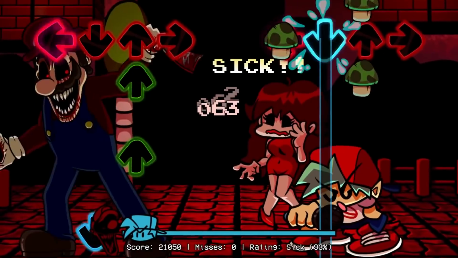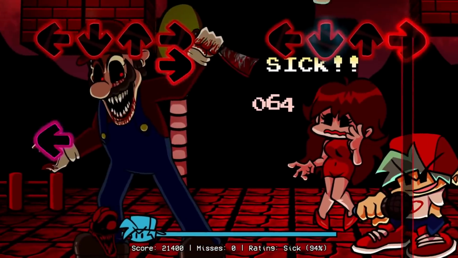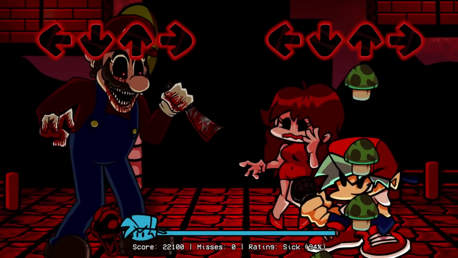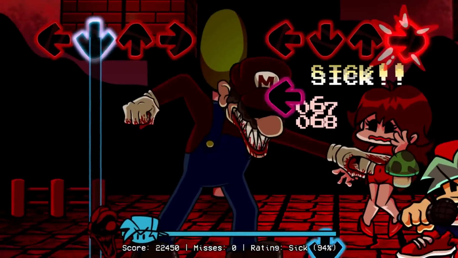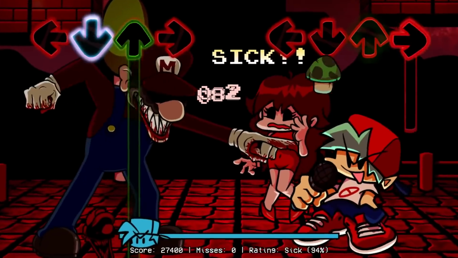Those of you who are fans of Sonic.exe probably recognize the similarities here. The fact that he has blood running out of his eyes, and looking at his eyes in particular, they are almost empty like voids. And of course, he has fangs just like Sonic.exe. The difference being, of course, that this version of Mario actually holds a knife.